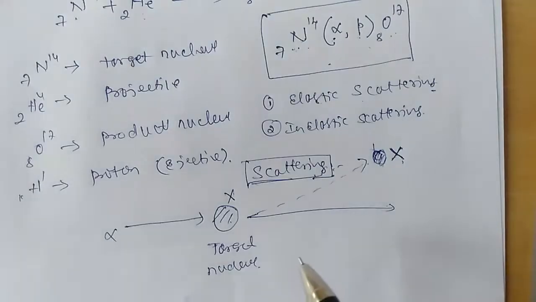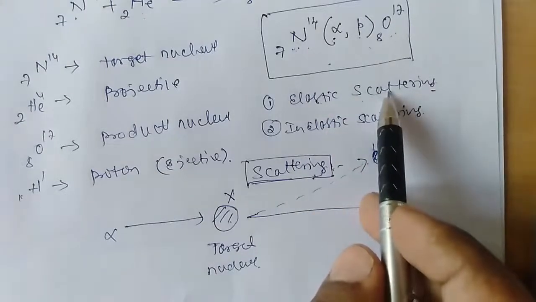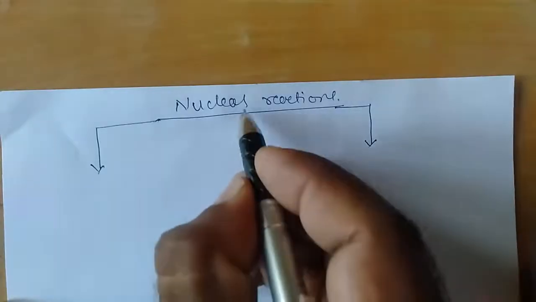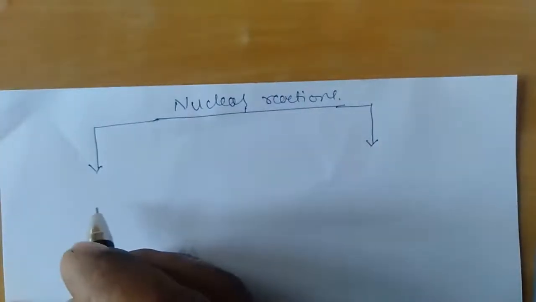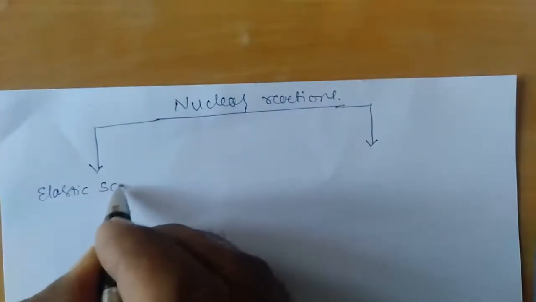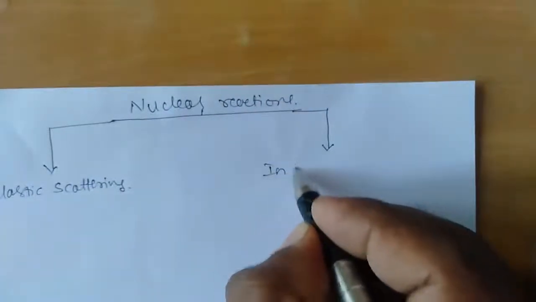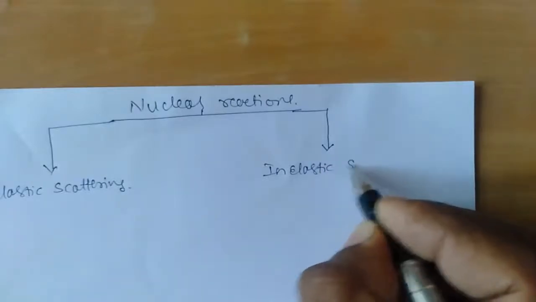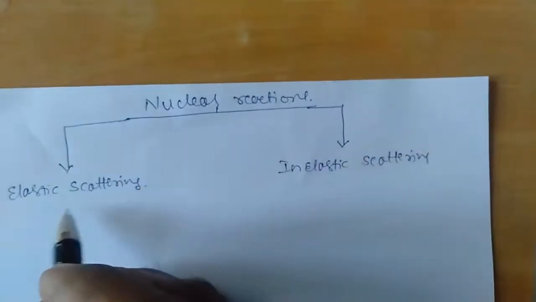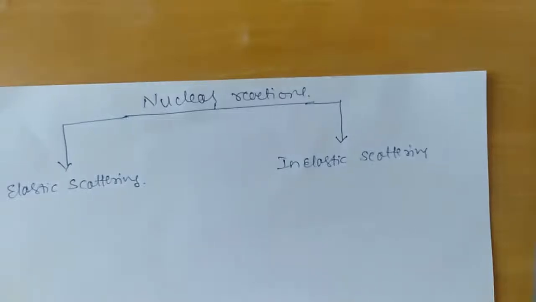So this is what we call scattering of the nuclear reaction. Now, based on this scattering, nuclear reactions are classified into two types. One is elastic scattering, as we discussed earlier, and the other is inelastic scattering.